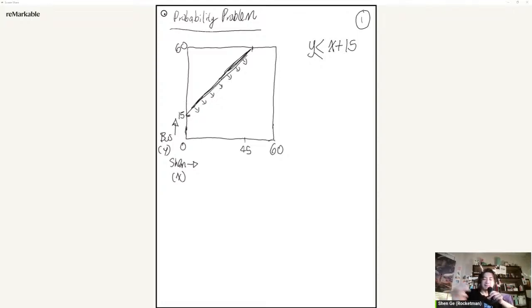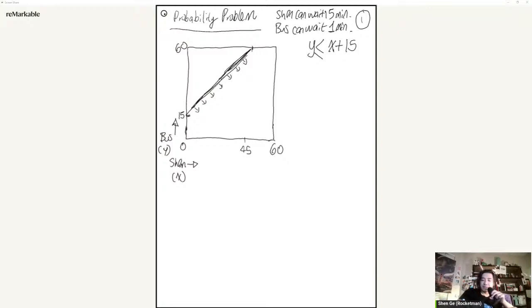Okay, what about the bus? Let me write this down. Shen can wait 15 minutes. Bus can wait 1 minute, right? Bus is not going to wait around 15 minutes for me. So this is a different problem than the bar problem, or the two witches meeting at some coffee shop. In those problems, both parties will wait for the same amount of time. Here we don't have that, so it's not exactly symmetrical.